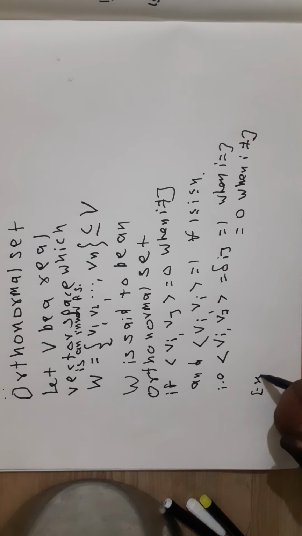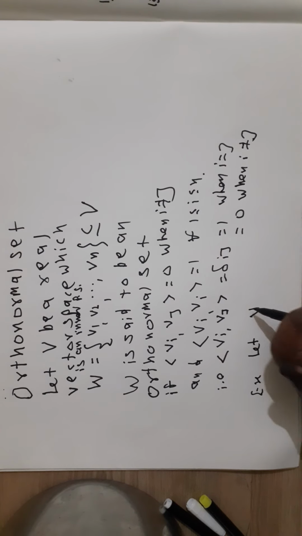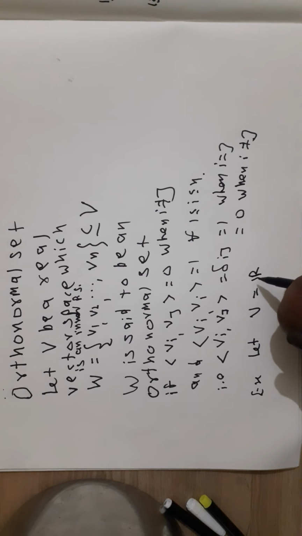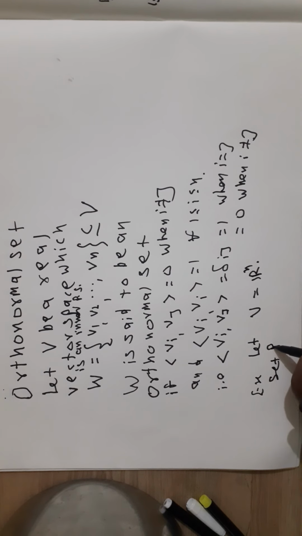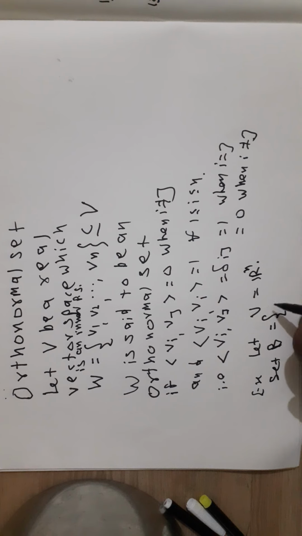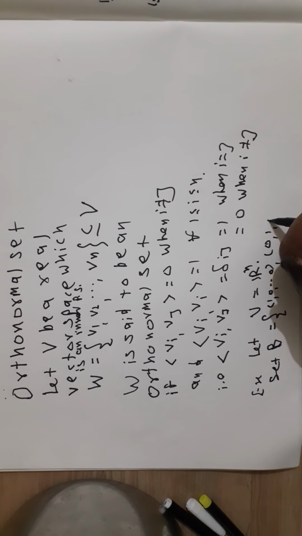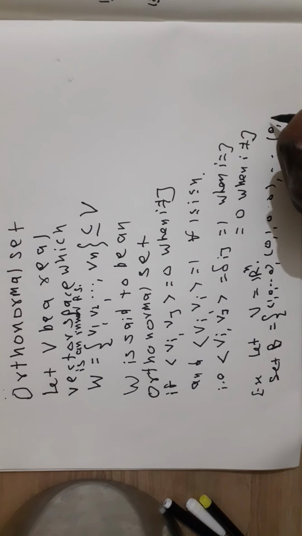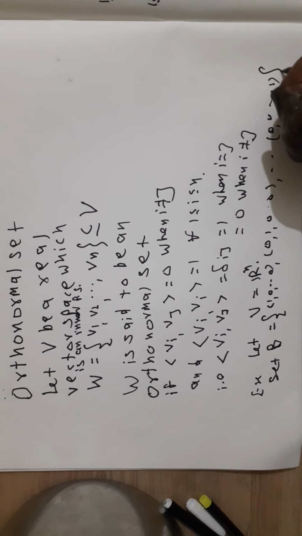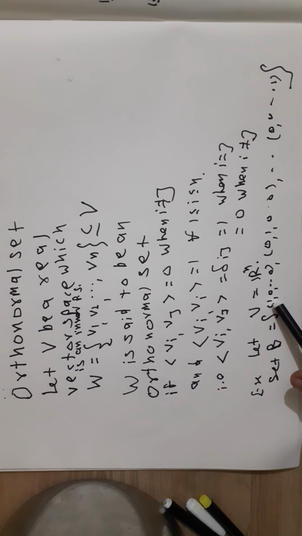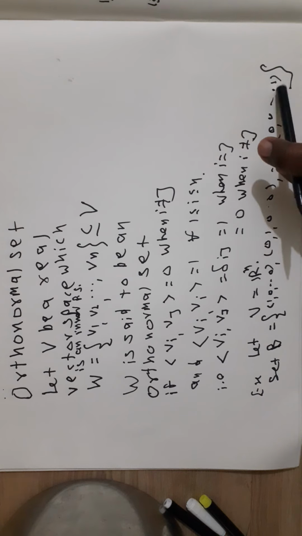Example: let V is equal to Rn and the inner product is the Euclidean inner product. Then the set B is equal to 1 comma 0 comma 0, second element is 0 comma 1 comma 0, and 0 comma 0 comma 1.